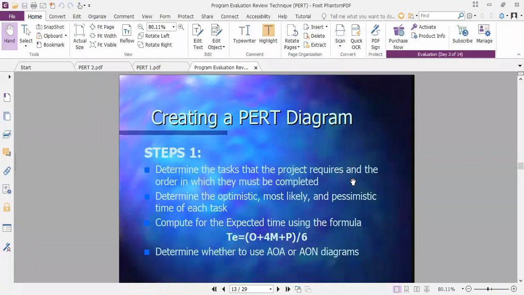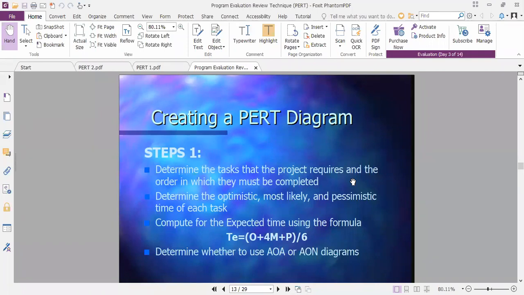Okay, so what are the steps included in the PERT diagram? Determine the tasks that the project requires and the order in which they must be completed. So we have to define the tasks and order of the project so that from start to end it can be completed with minimum disturbance or difficulties.